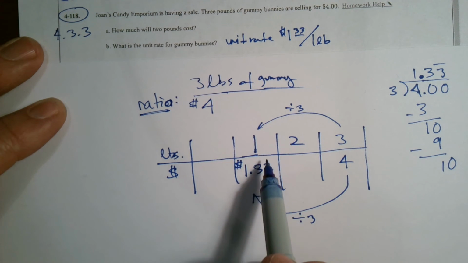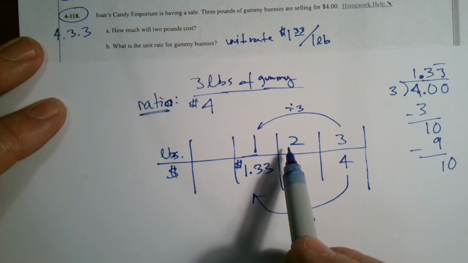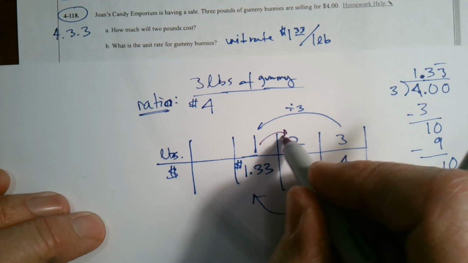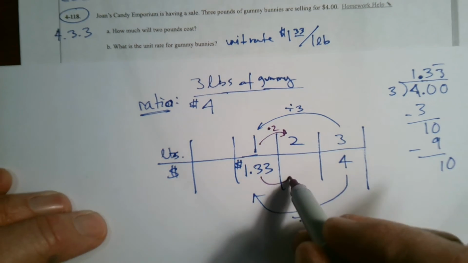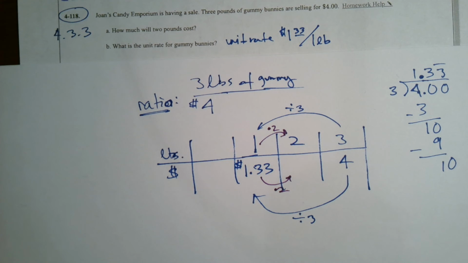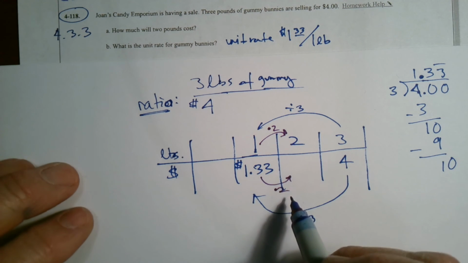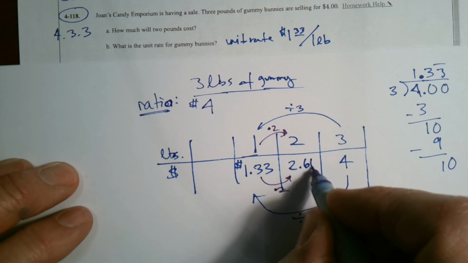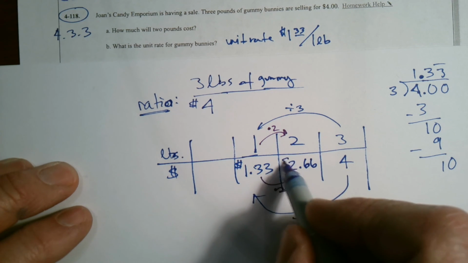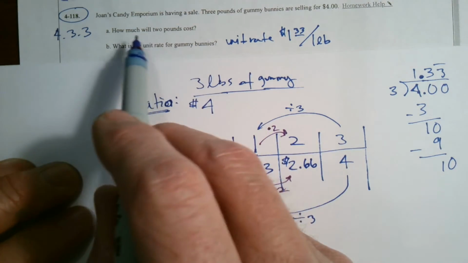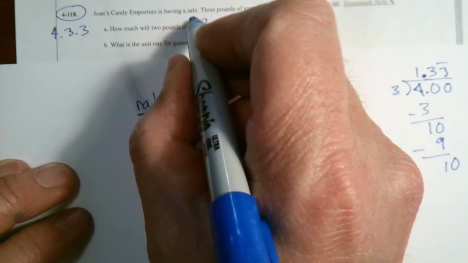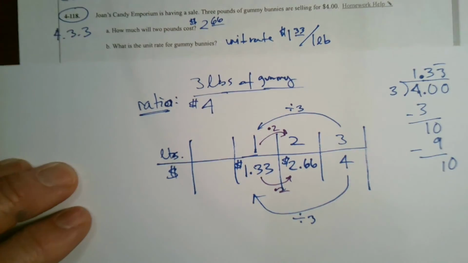So now that I have this unit rate, to go to the 2, it's a doubling situation, right? So to go from 1 to 2, this direction, I'm going to multiply by 2. So I do the same thing in this proportional situation. Once I have my 1 multiplied by 2, I get here. So I'm going to multiply that by 2, and what we get is $2.66. So how much will 2 pounds cost? There's my answer. 2 pounds are going to cost $2.66.